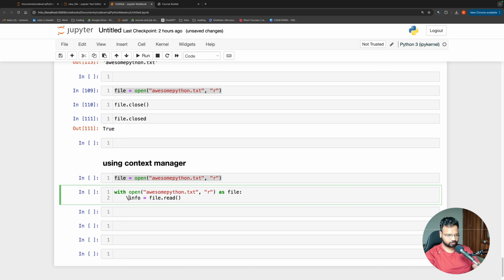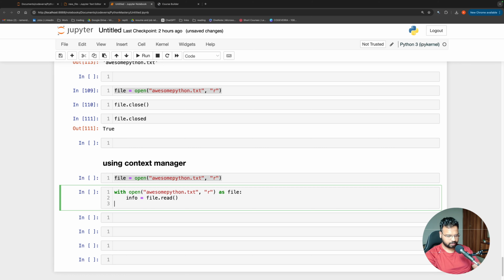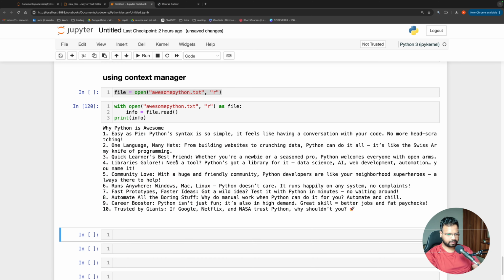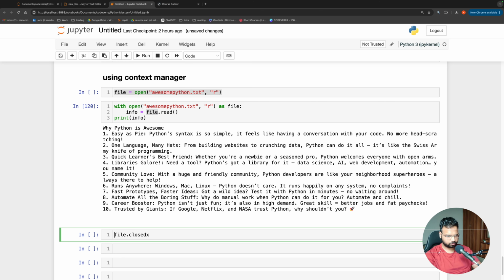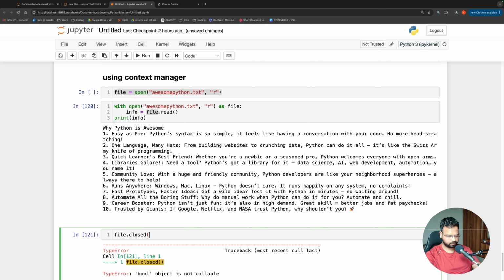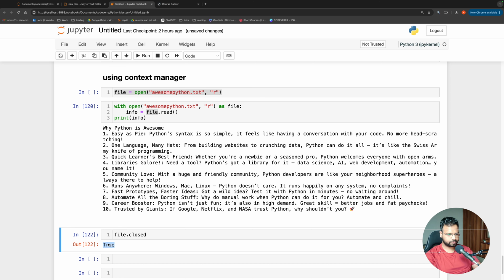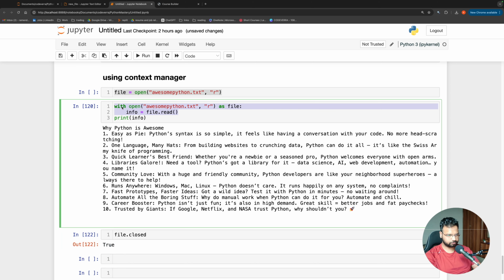And you'll see if I come back here and if I say print info, so I opened the file, and then I read the information in the file, then I'm printing the information in the file, and I have not closed the file. But if I come here and if I check file dot closed, okay, so sorry, you see it says true, which means the file is closed even though I did not explicitly close the file. So that is the benefit of using this method.